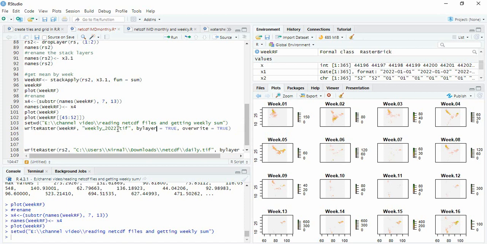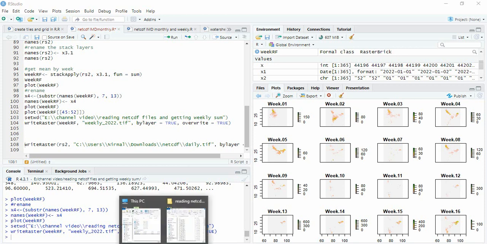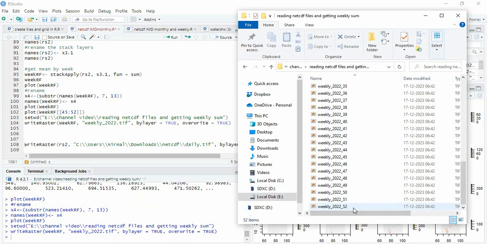So it will be writing 52 rasters from this weekly RF, and the initial name I am writing weekly underscore 2022, so that it will be weekly underscore 2022 underscore 1, underscore 2 and up to underscore 52. So you can write here. See, weekly up to 52 it's there.